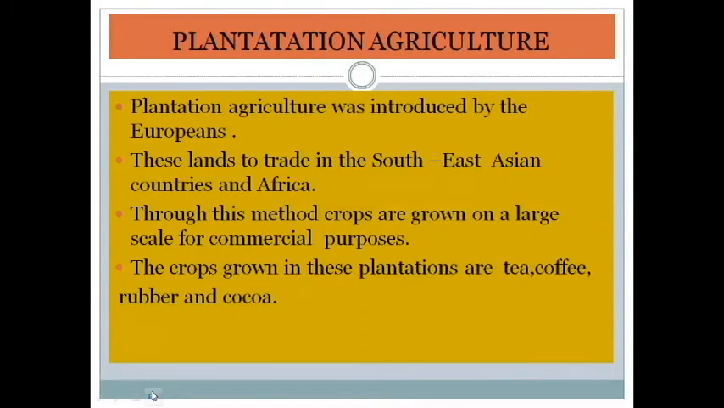Understood now? Who introduced it? The Europeans introduced plantation agriculture in the trade lands. Where did it start? It started in Southeast Asia and Africa. Through this method, crops are grown on a large scale for commercial purposes. The crops grown are tea, coffee, rubber and cocoa.